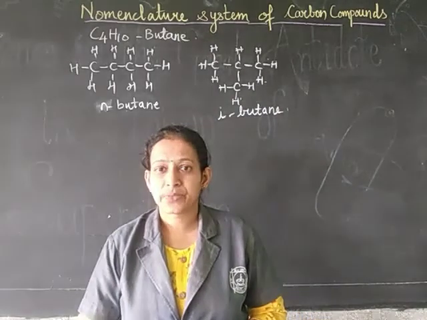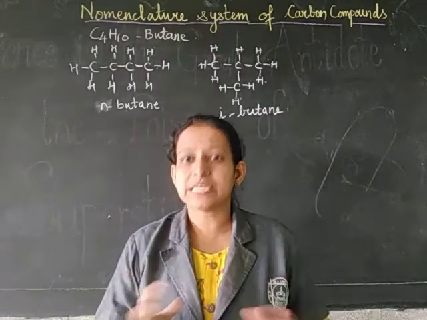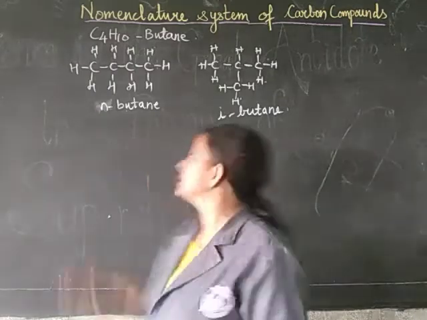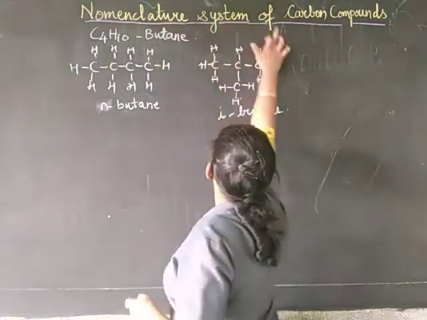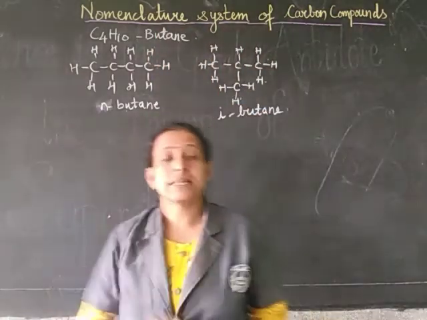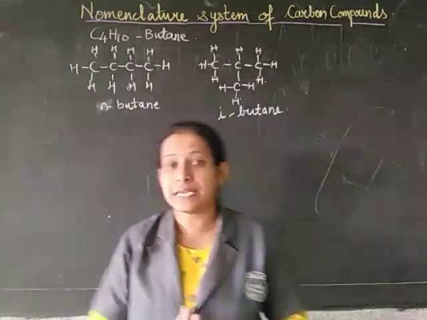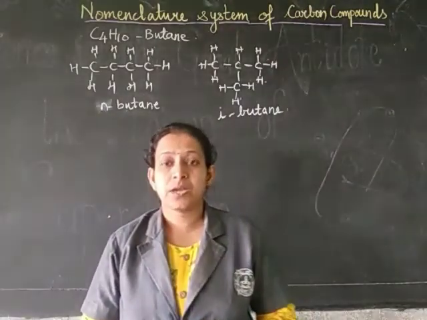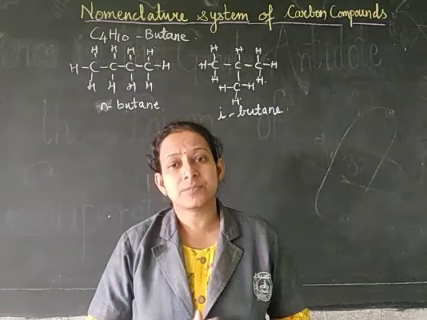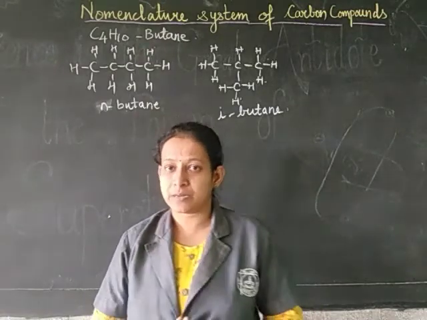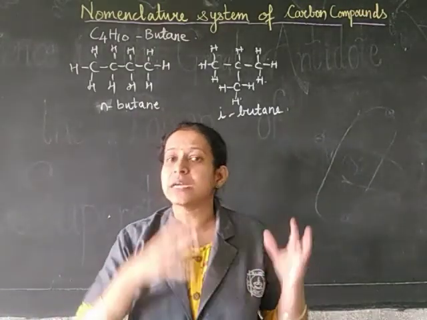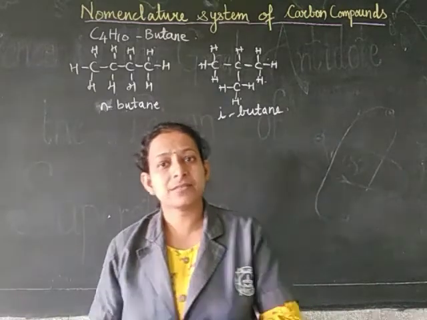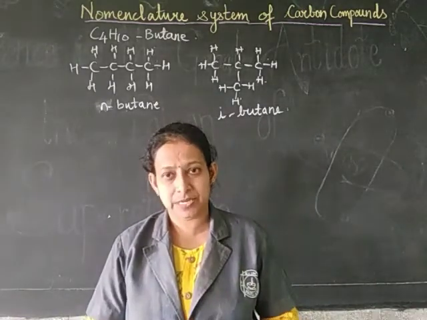Dear students, today in carbon compounds, let us proceed with the next part of the lesson, that is, the nomenclature system of carbon compounds. That means we have to learn how we can name the carbon compounds. Now there are two systems of naming the carbon compounds. One system is called the common names and another system is IUPAC nomenclature.